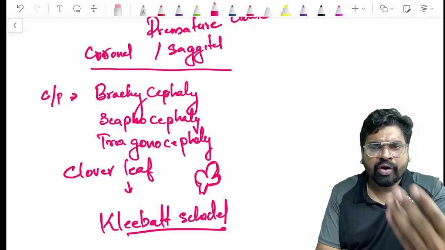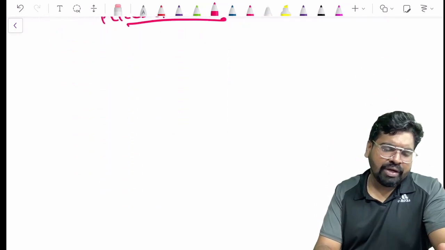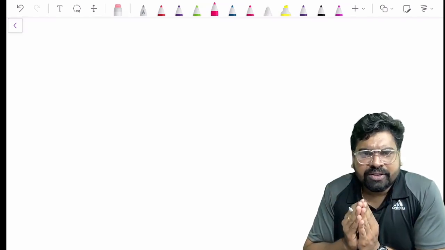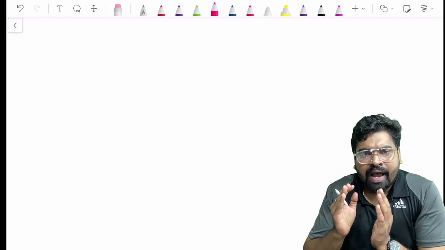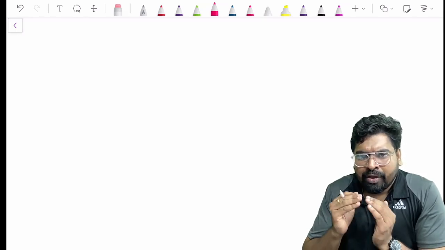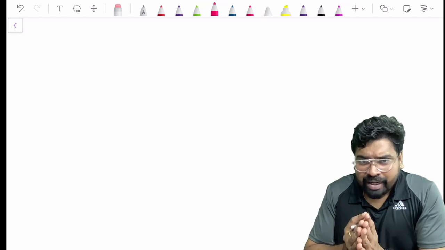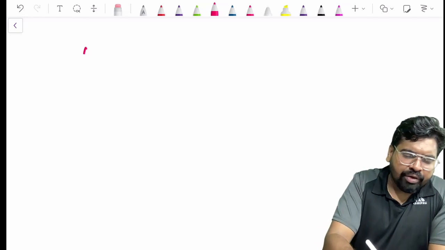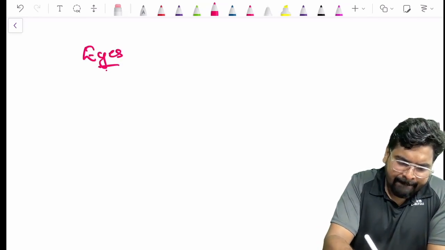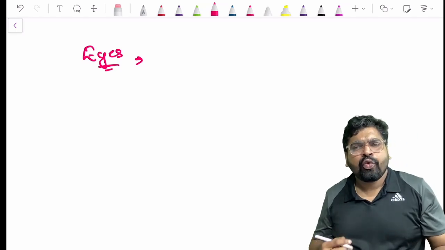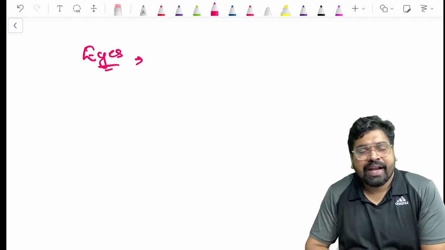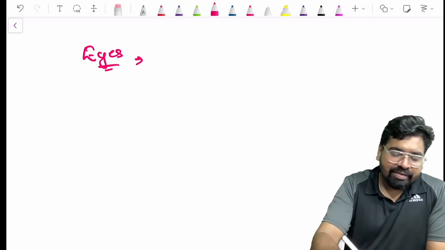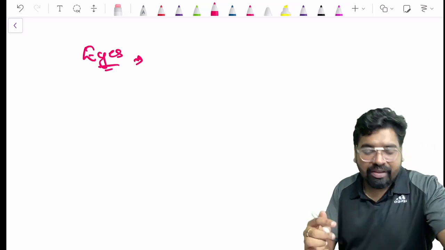Now use your common sense. What happens when these cranial sutures are fused prematurely? You have no space to expand. Your brain has no space to accommodate all the structures. What about your orbits? What will happen to your eyes? Here there's no space for the eyes to sit, right? The skull is not expanding.